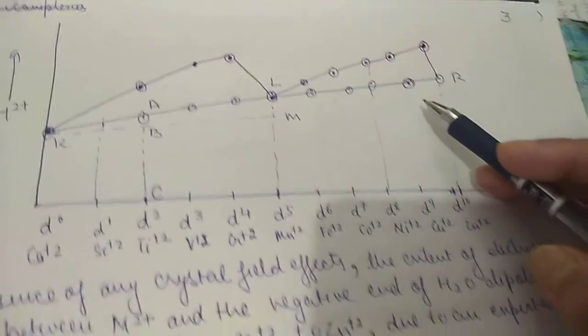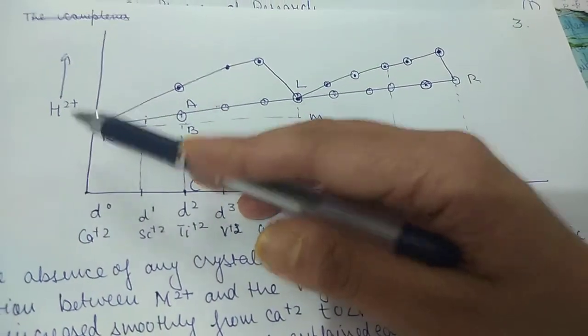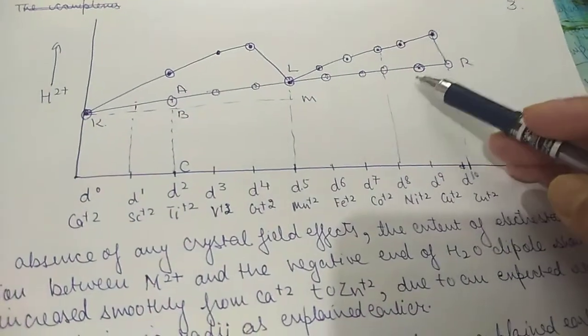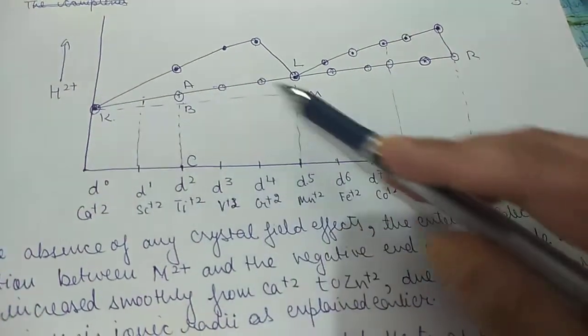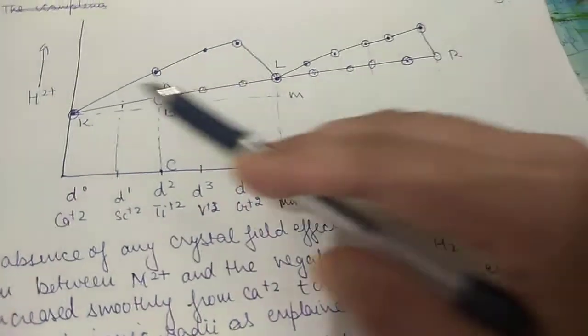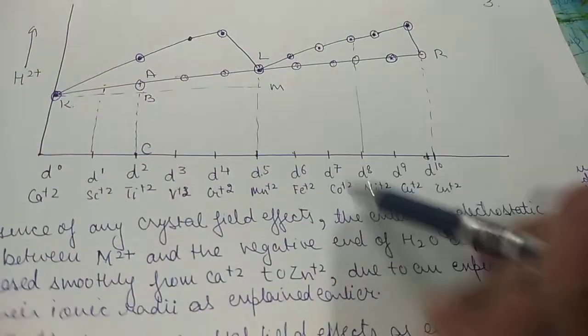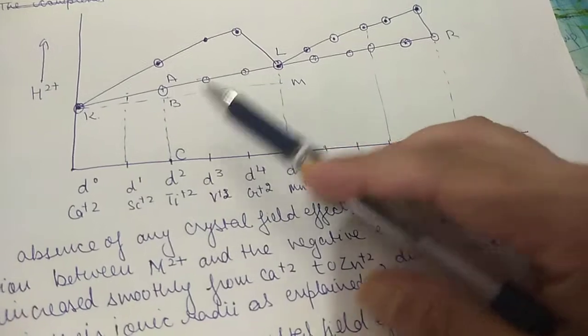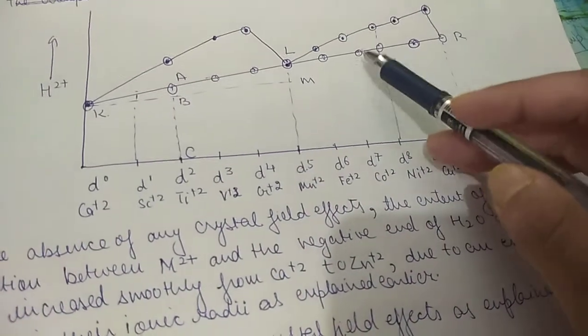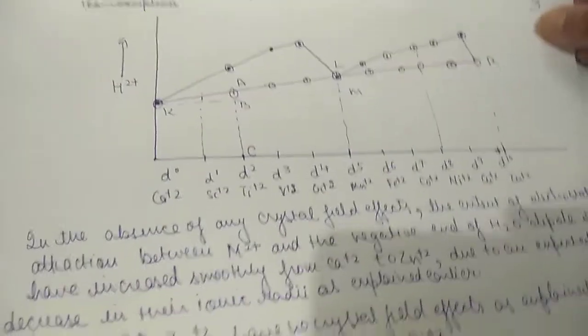Then you have seen this diagram previously also. If we draw a graph between the heat of ligation and these metal ions, we get this kind of graph. Which metals are these? These three have 0 CFSE. These are calcium, manganese and zinc. The other transition metals do not fall on this line because they have a specific amount of crystal field stabilizing energy, that you know very well. This we have discussed earlier also.